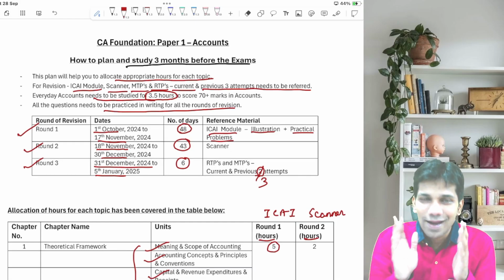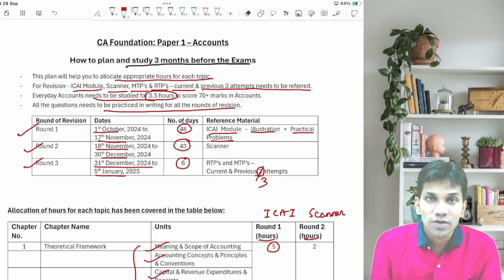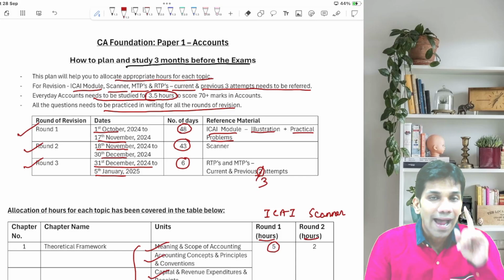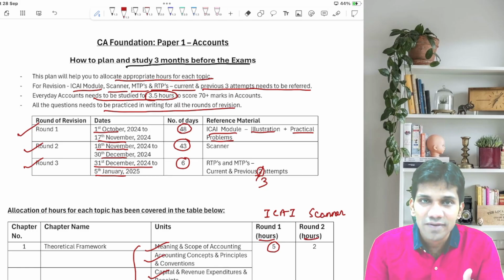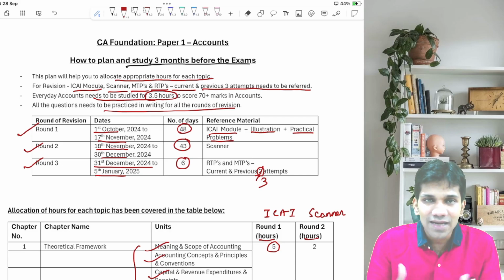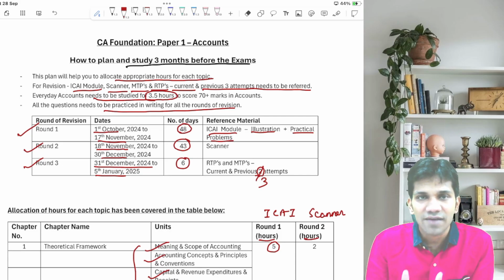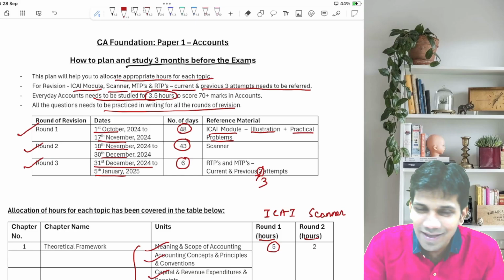Guys, one more thing I would like to tell you. The plan which I have prepared from 1st October till 5th of January, listen to me carefully. I have prepared a consistent plan to study only 3.5 hours every day from 1st October till 5th of Jan. So this plan of mine is absolutely slow and steady. It is not that in the initial months you study 3.5 hours, and then in November, December 7 hours, 8 hours of accounts. Let me be very clear.